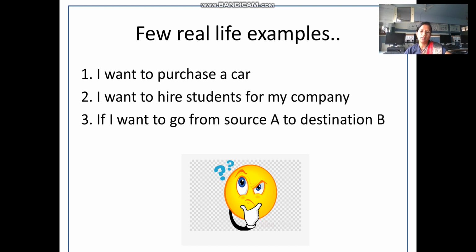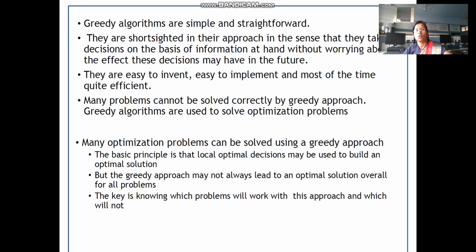So out of 1000 people, it may happen that I will select only 5 students who are really optimal. And about this third problem of reaching from source to destination, multiple possibilities are there. But if I want a feasible solution which is satisfying some constraint, then I need to go for this greedy strategy only. So greedy algorithms are simple and straightforward.